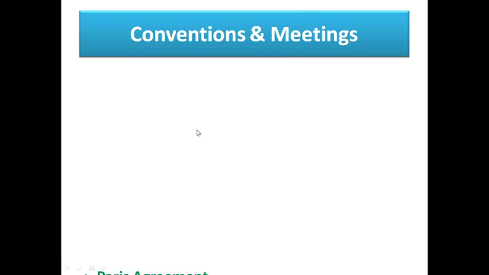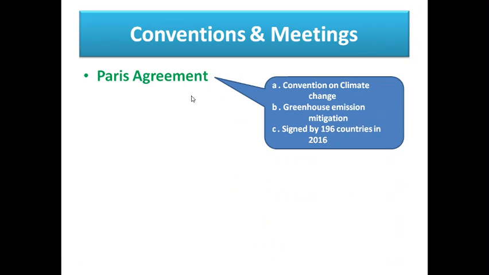Further, in conventions and meetings, there is the Paris Agreement. This is also most important. The Paris Agreement is a convention on climate change for greenhouse emission mitigation, signed by 196 countries in 2016.